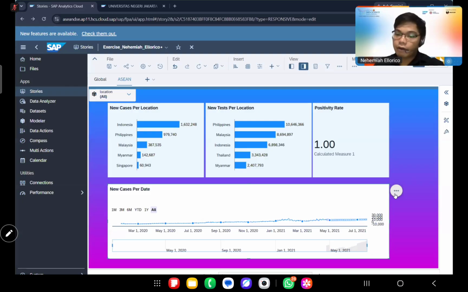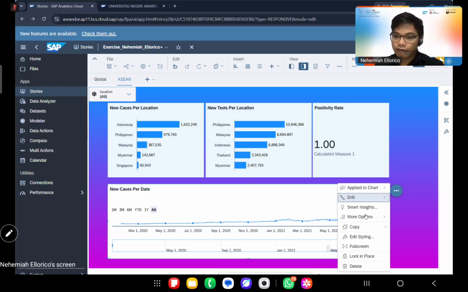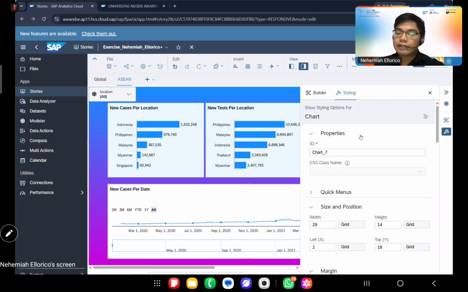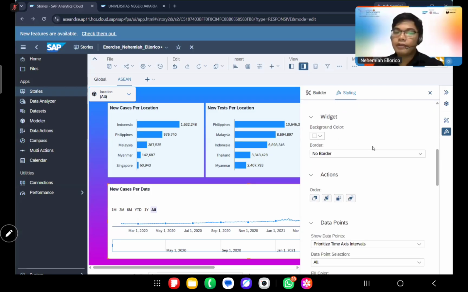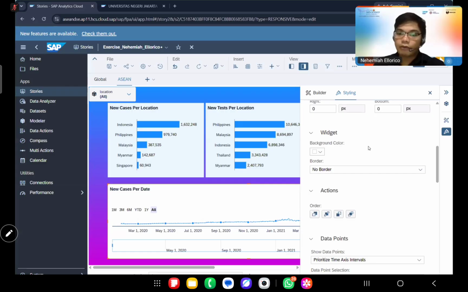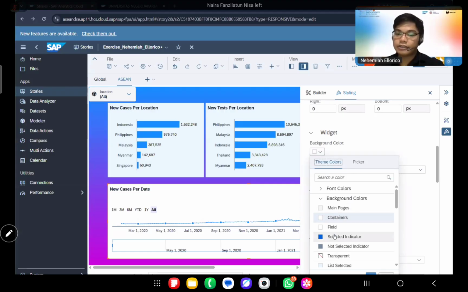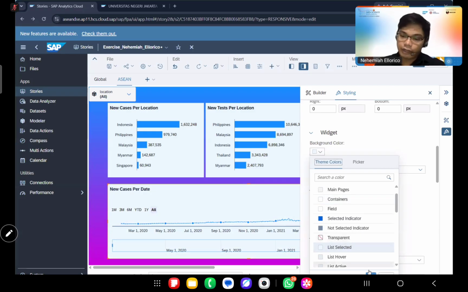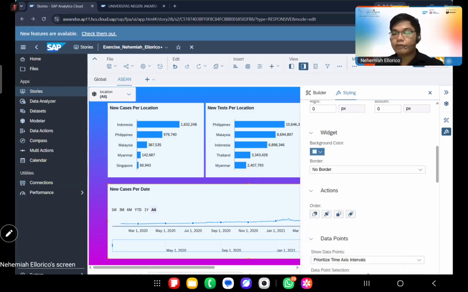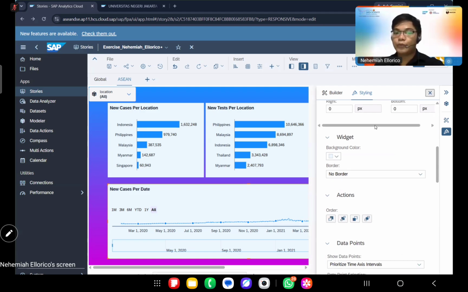We click on the options, and then we have edit styling, and on the styling part, if we scroll down, we can see the widget background color. We can just change the background color of our widget. For this one, I have selected this light blue.